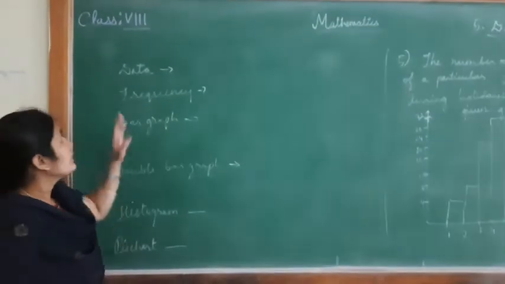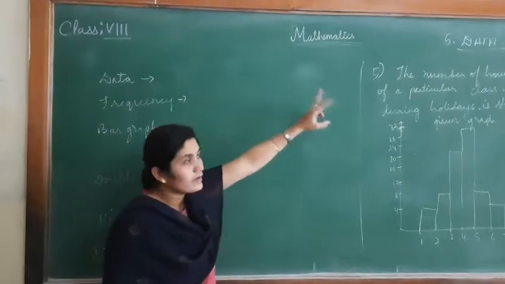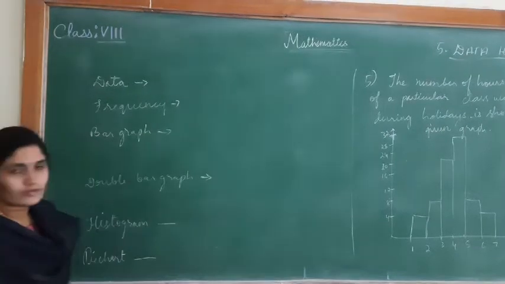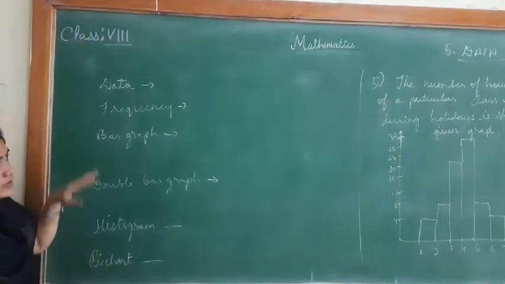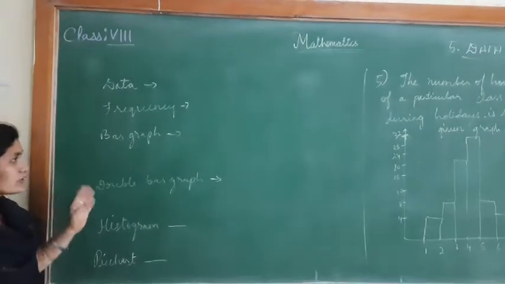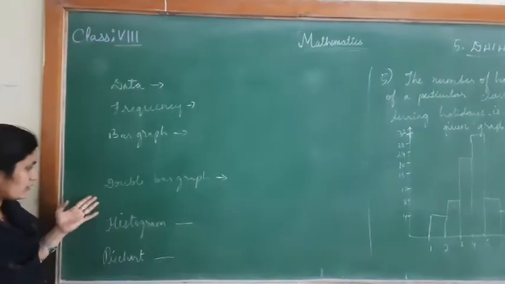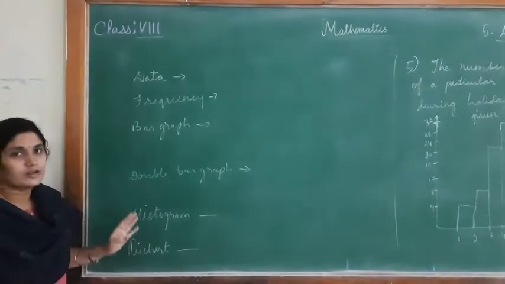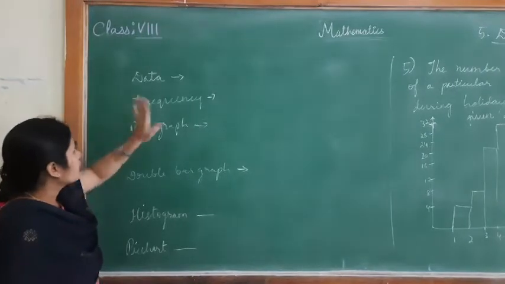Everyone, today let us start class 8 mathematics chapter 5, data handling, that is the recapitulation of data handling. Already you have learned what is data handling, what is data, what is frequency, what is bar graph, what is double bar graph, histogram and pie chart. Once again I would like to brush up this data.